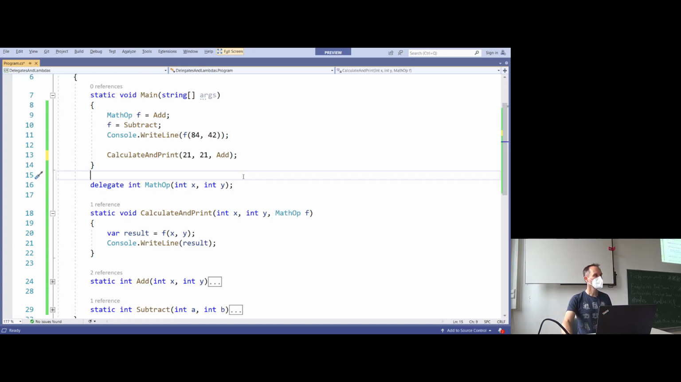Now let's try to make this code a little bit more readable. Let's make it a little bit shorter. And now comes the second part of delegates. Delegates are not just used in this context, but you can really use delegates differently. Let me show you how that works.